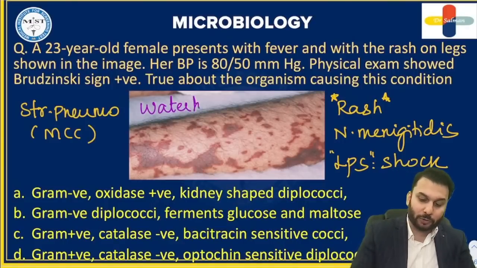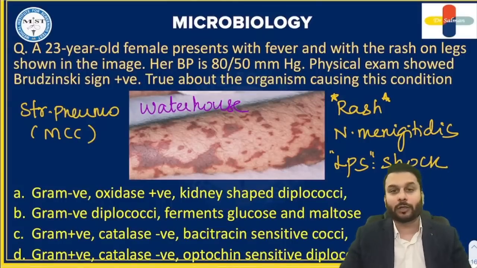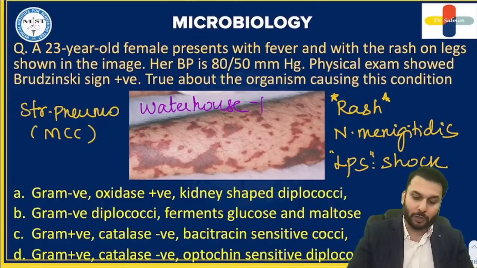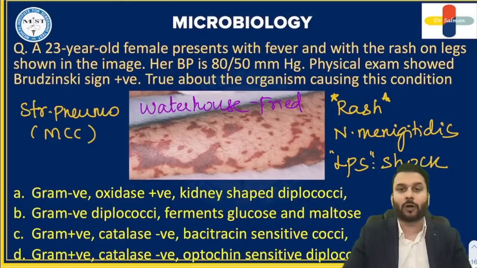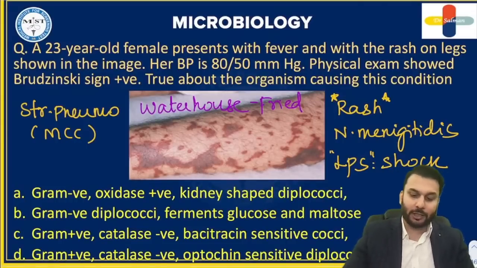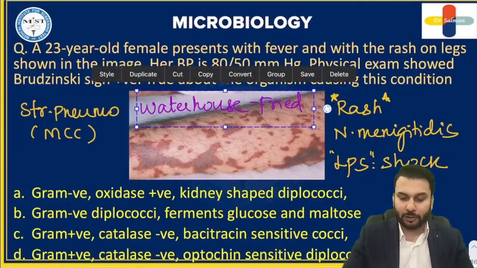Waterhouse-Friderichsen syndrome. Do you guys remember this point, right? Waterhouse-Friderichsen syndrome. So this is the one that presents with what? Bilateral adrenal hemorrhages as well as the shock that is being mentioned here. So I've described each and everything that you needed to know by this.